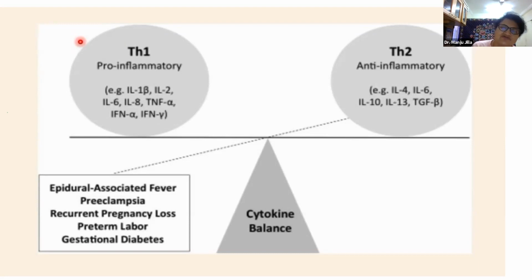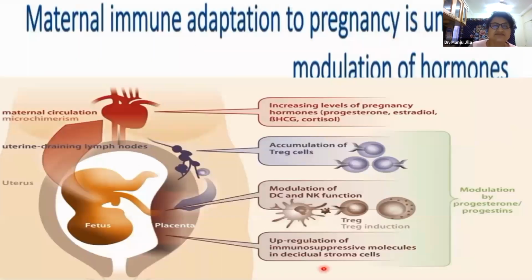Initially, there is a pro-inflammatory response followed by an anti-inflammatory response. So when the embryo is trying to invade the epithelium, there is a pro-inflammatory response. And once it invades and wants to remain inside and grow, there should be an anti-inflammatory response.